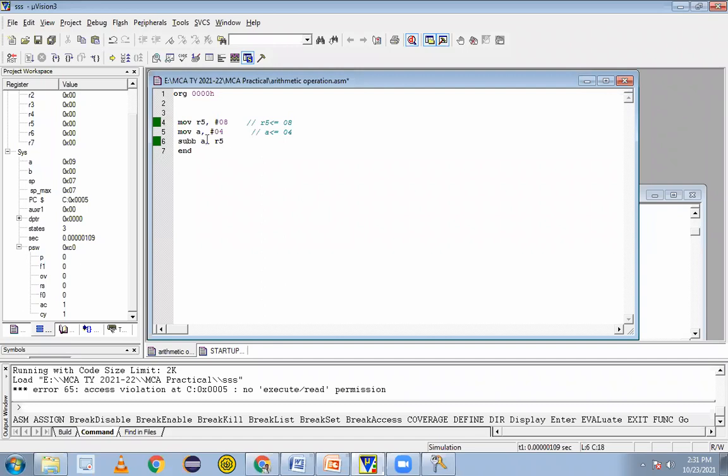Then subtraction. What will happen in subtraction? It is in its name. It will perform the subtraction between A minus R5 with the carry also. So A will get the value A minus R5, that will give 8 minus 4. That value will be 4 and that will be the end of it.